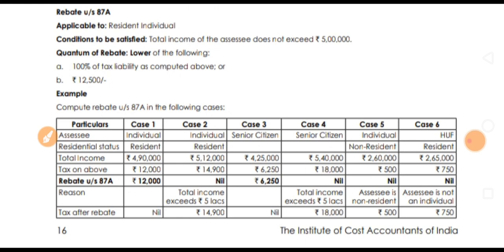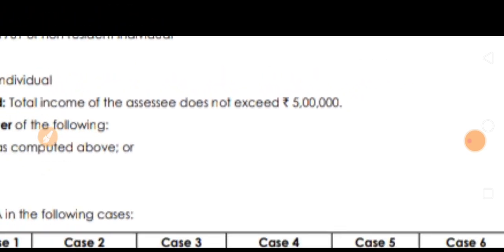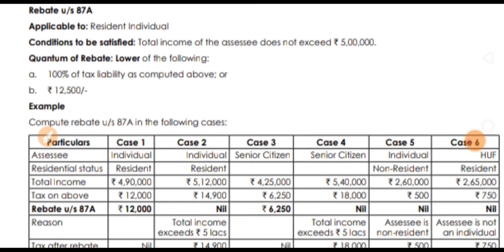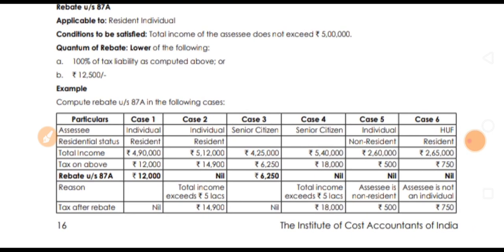As far as section 87A is concerned, it applies only where the total income of the assessee does not exceed 5 lakhs. Here the individual resident of India has exceeded the limit of 5 lakhs, so we do not calculate the rebate. That is the reason we calculate tax on above directly.